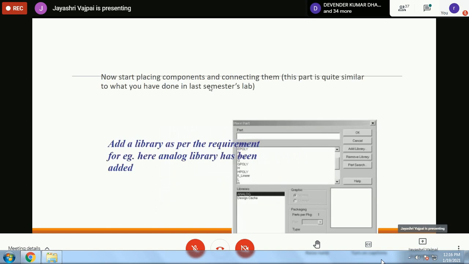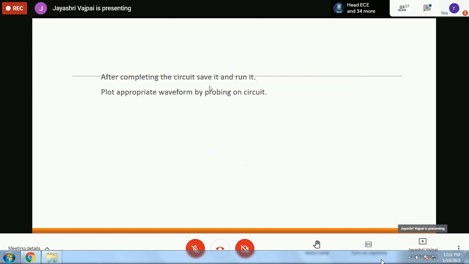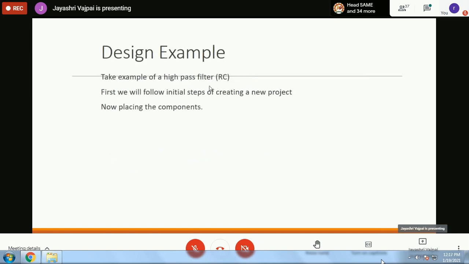Why do we call it a project? Because every schematics that we create will have its associated netlist also, it will have its circuit file also, it will have its output file, the .dat file, and required for simulation, the alias file also. So every circuit that we create becomes a project in itself. And you can have a big project also, which will include many circuits. Okay. Now the waveforms can be plotted by using the